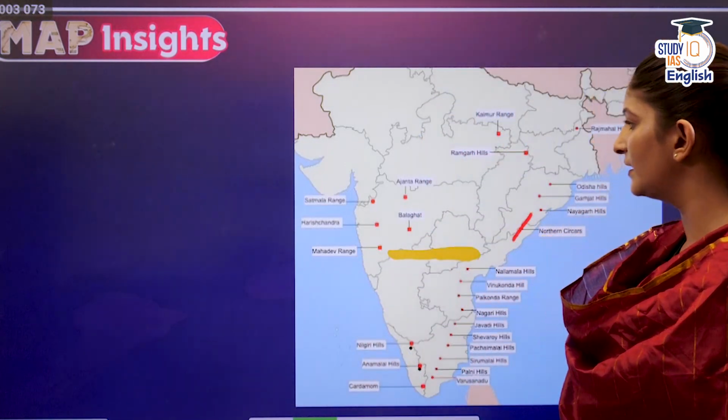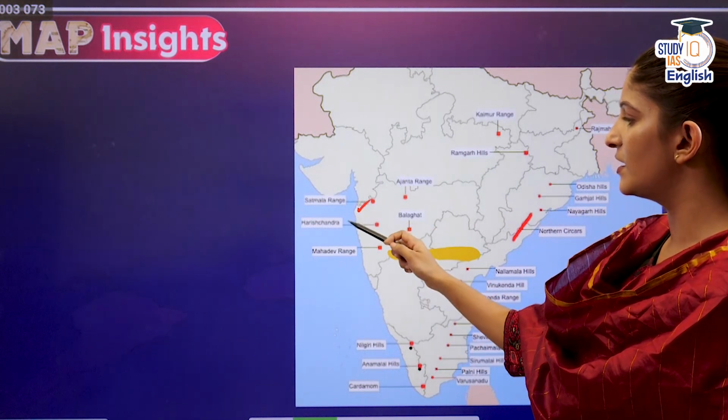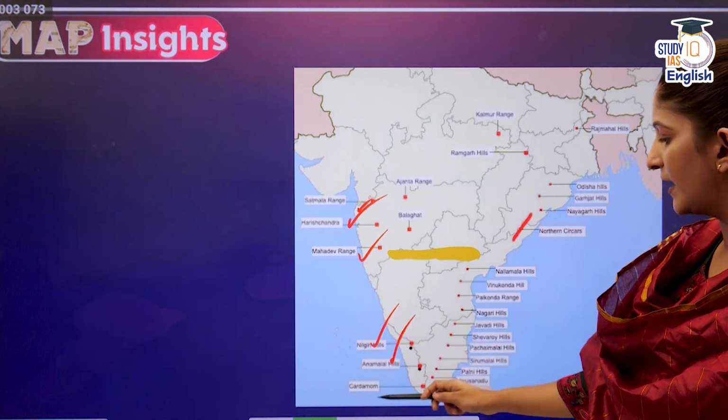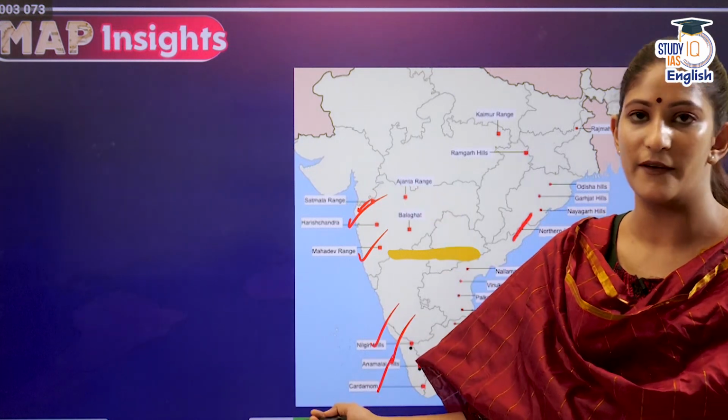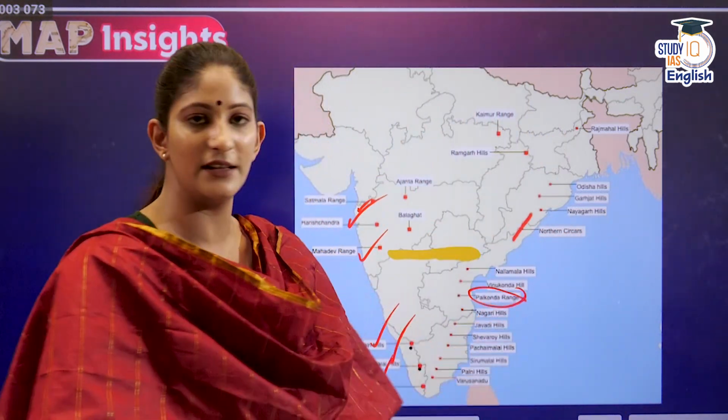Now in this next map we will see what are the different ranges that are situated in the Western Ghats. We have Satmala, Harishchandra, Mahadev and Nilgiri, Annamalai, Cardamom. These are all parts of the Western Ghats. But the Palkonda is in the Eastern Ghats, not in the Western Ghats.